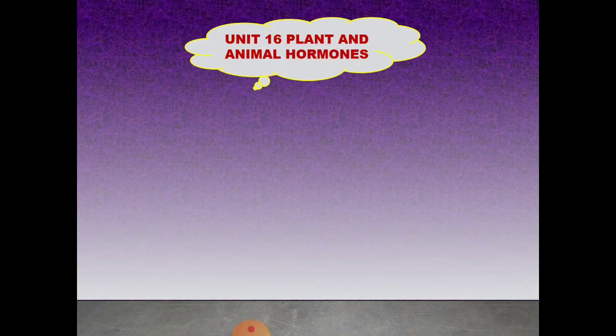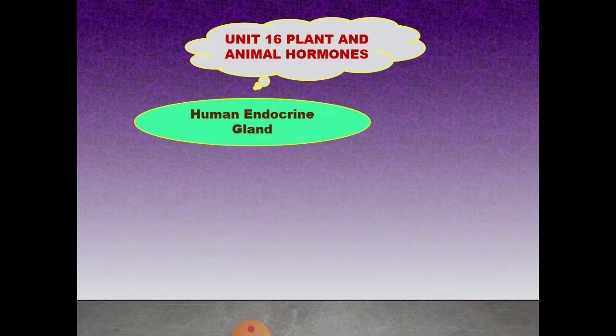Good morning, students. Today we are going to see Unit 16, Plant and Animal Hormone. In the last video of the same unit, we saw plant hormones, abscisic acid and ethylene. In this video, we are going to see animal hormones and endocrine glands.